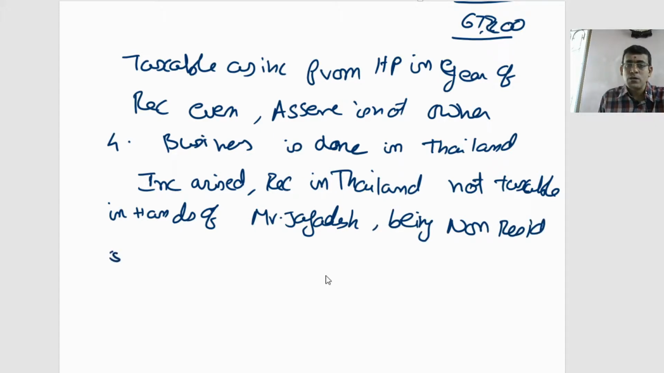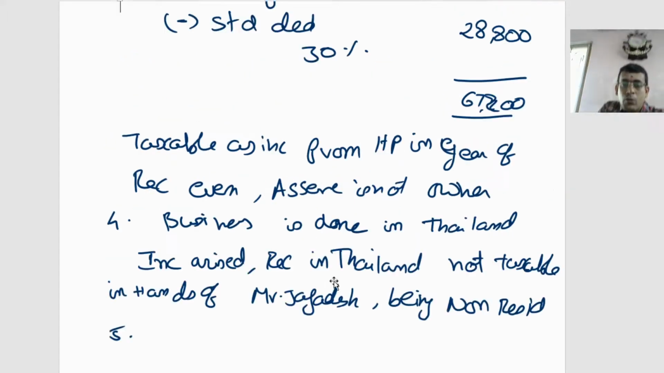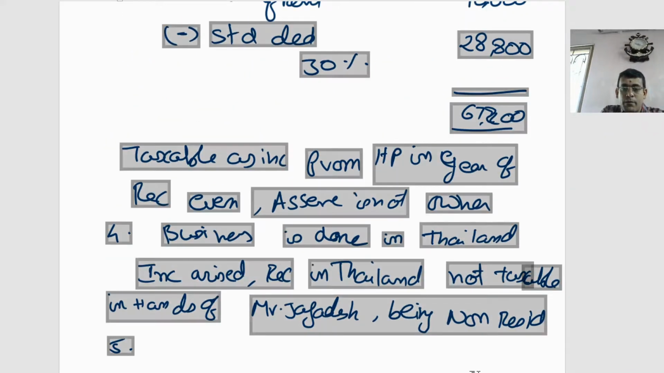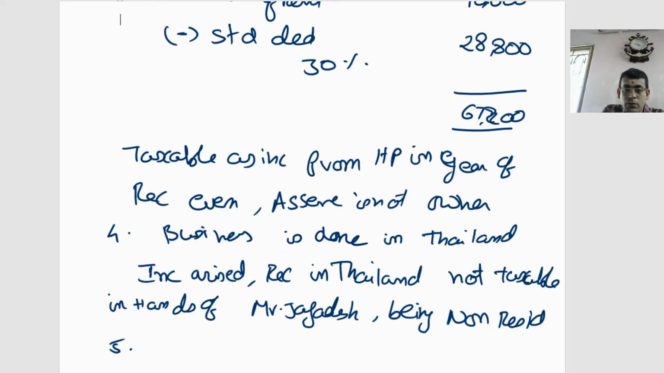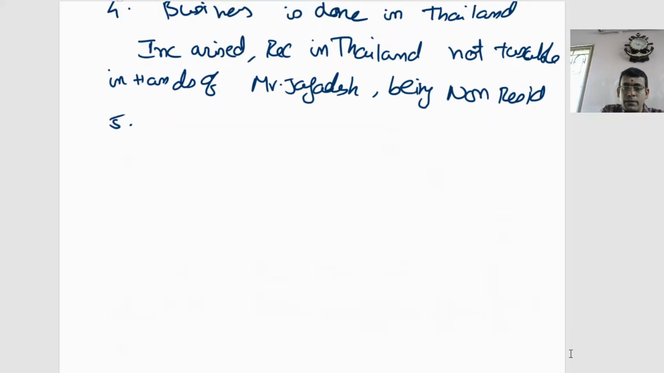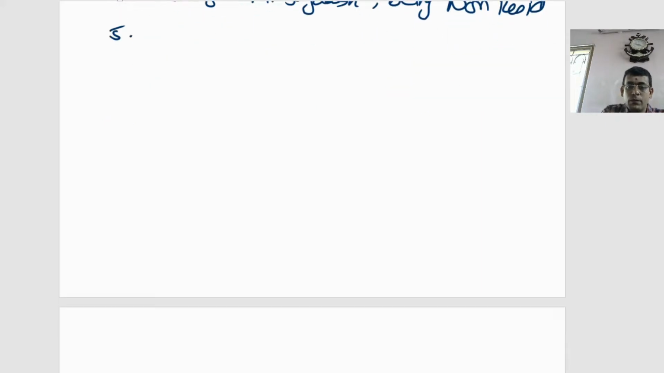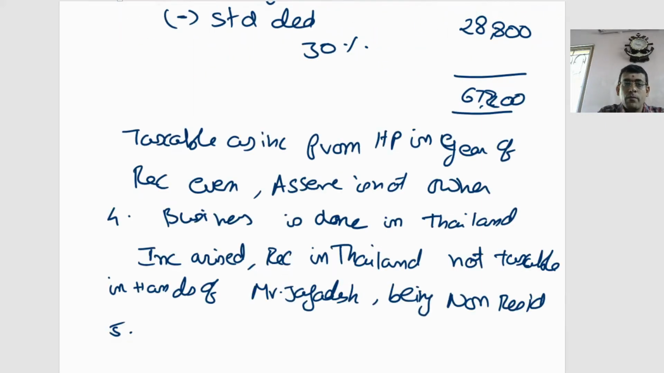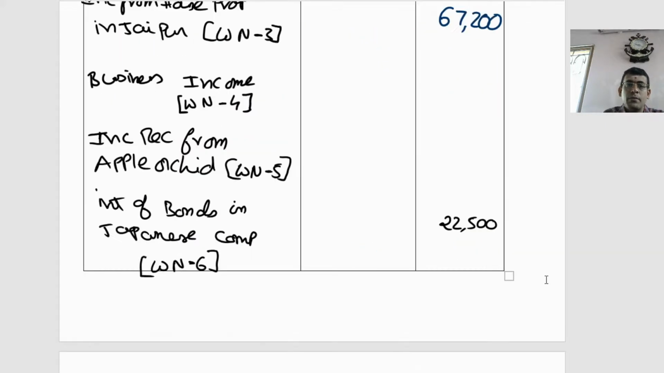That's what is nothing but your working note number 4. Now we should get into working note number 5, so that we can go to working note number 6. Let us roll back to the problem there. What is your working note number 5? Basically, income received from apple orchard.